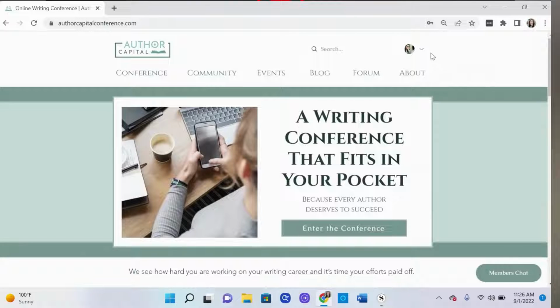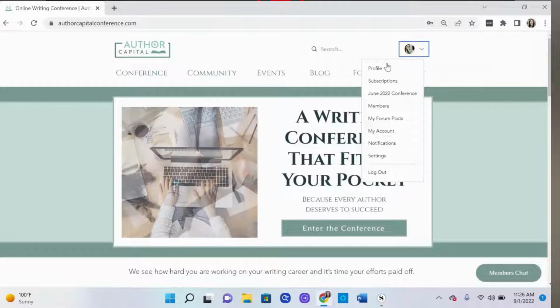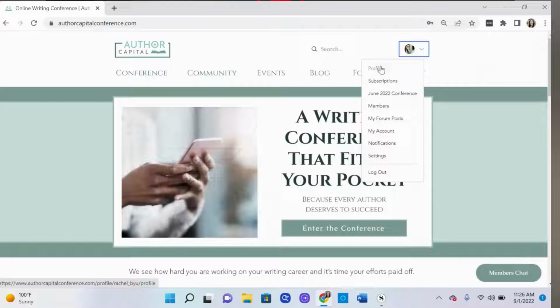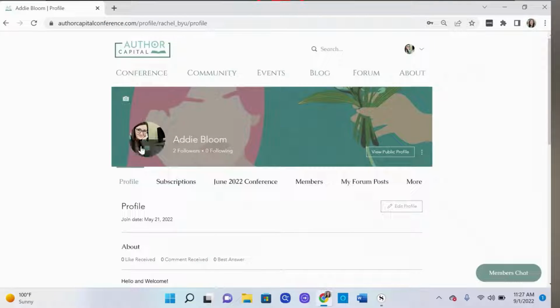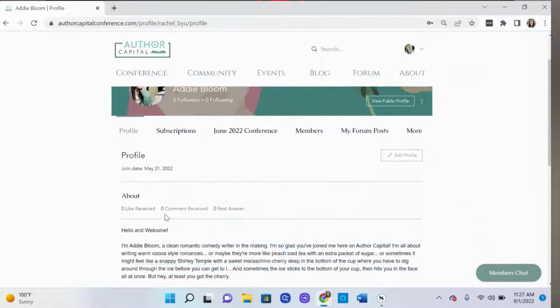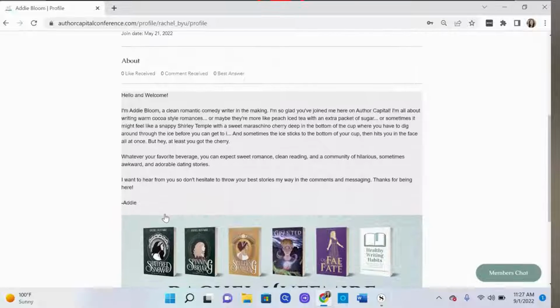Once you're logged in, you'll be able to access the Members Only menu. This is added features that site visitors aren't able to see. Let's start with your profile. Here you can upload a profile picture, background image, write a bio, and even add some images so other community members can get to know you.